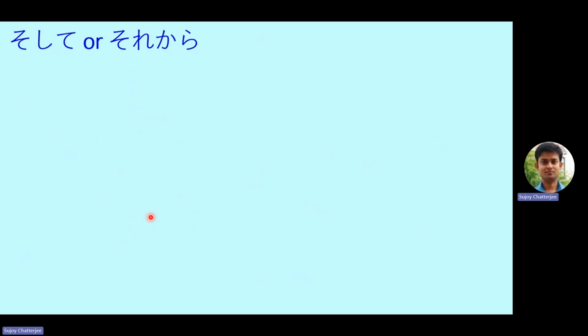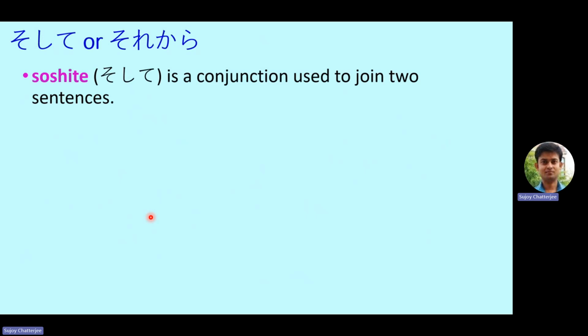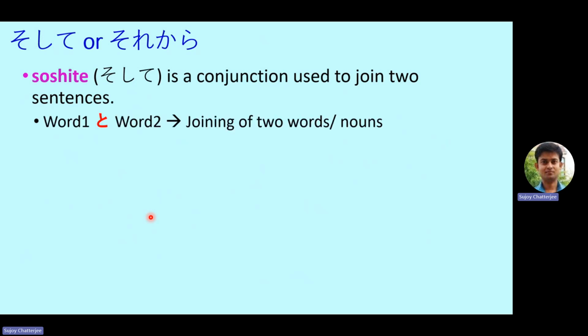So next we move on to soshite or sorekara. Again, a very important and interesting comparison. And again, it creates a lot of confusion amongst the learners of Japanese when to use soshite and when to use sorekara. So let's first see soshite. Soshite is a conjunction used to join two sentences. Conjunction means a grammatical word that helps to join two sentences or two thoughts.